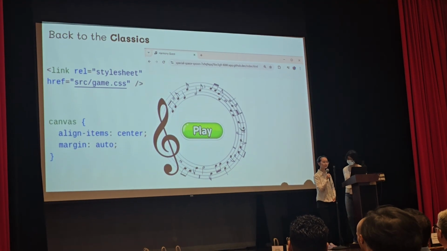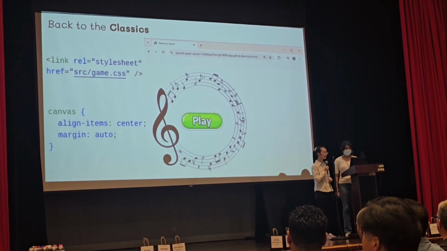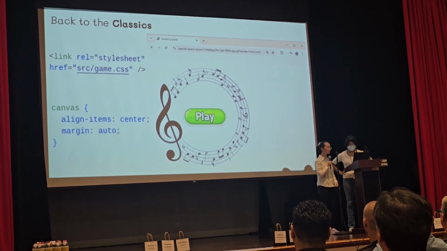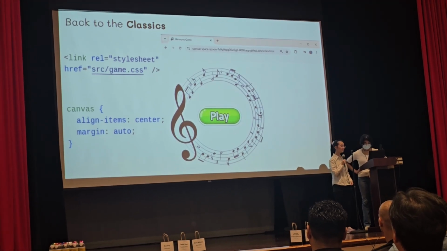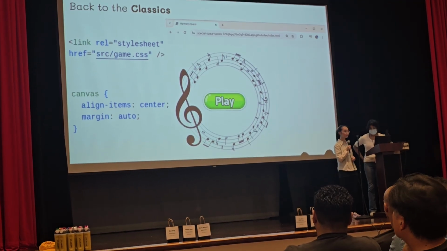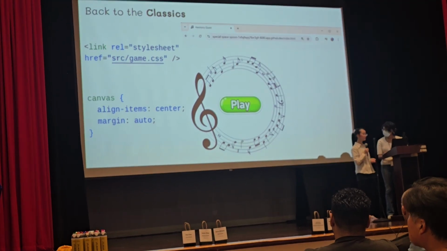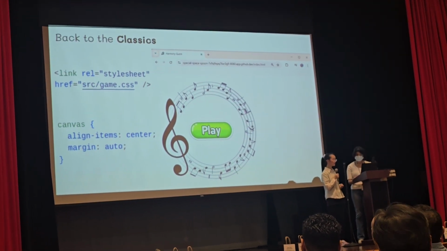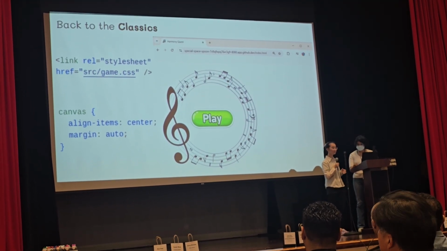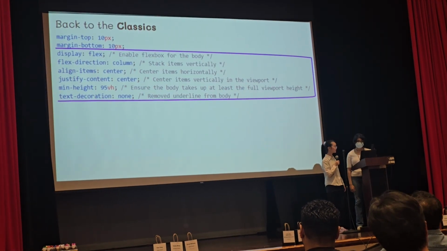One of the challenges that I had was centering the game in the middle. In the beginning I thought making a file called game.css with the line align items center would work. But as you can see, the game's screen is in the top left corner, which I don't want. I want it in the middle. I tried many lines of code, but it wouldn't work. A few weeks before, I saw my partner Simran's game, which was in the middle, and asked her what code she wrote. She sent me this specific code, which would work.